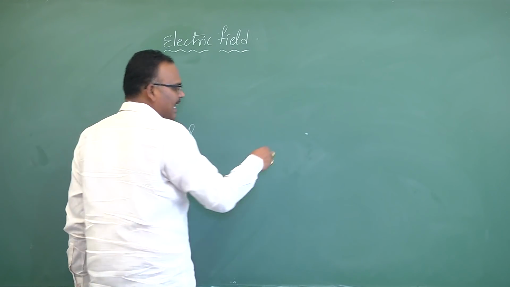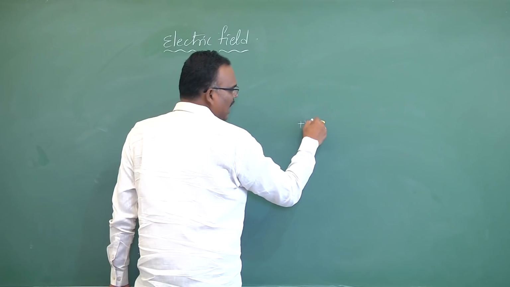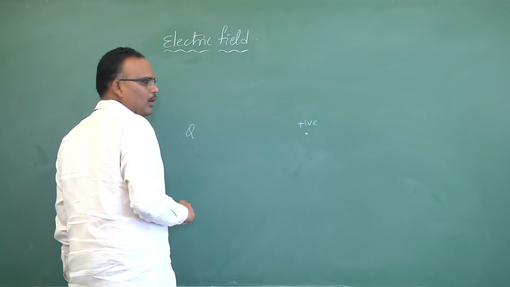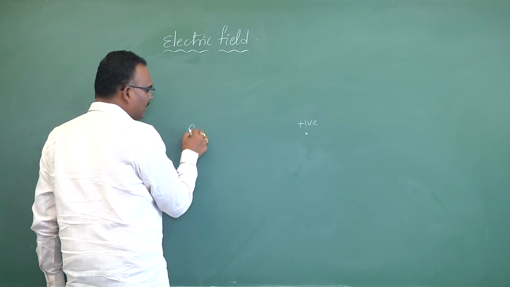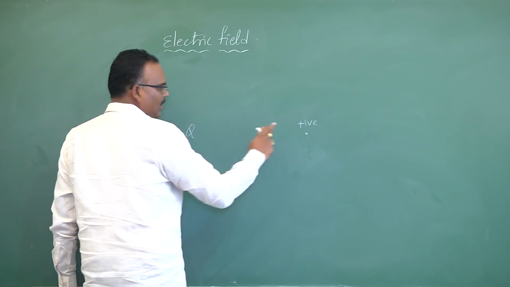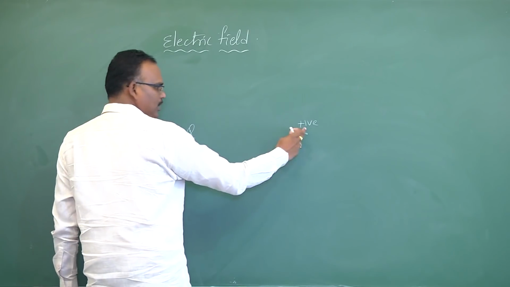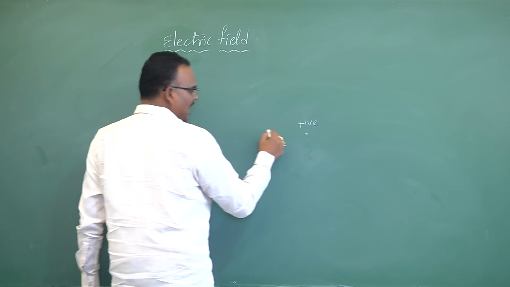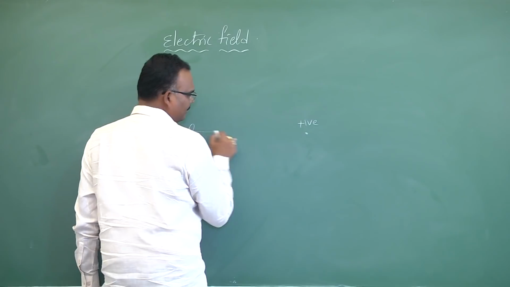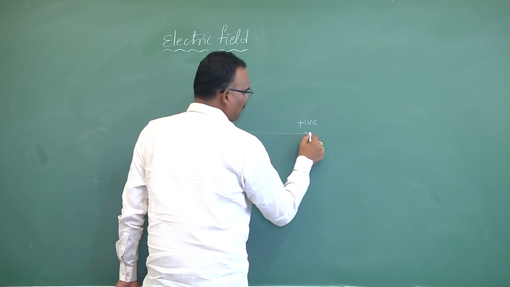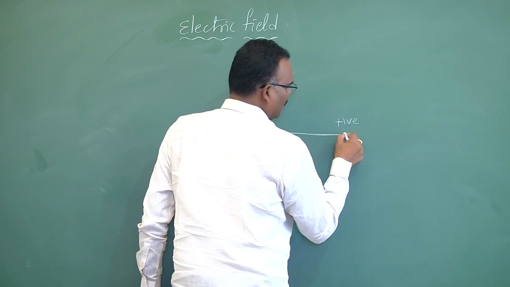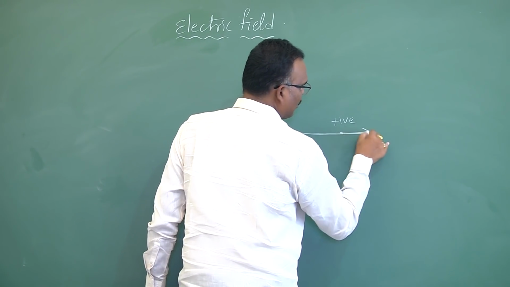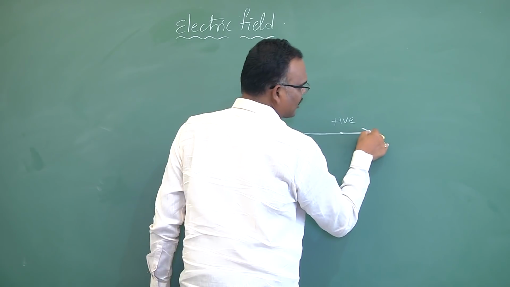I'll take that charge as a unit positive charge and place it here. Then what will happen? This charge and this charge are both positive, so this charge repels this unit positive charge in this direction.